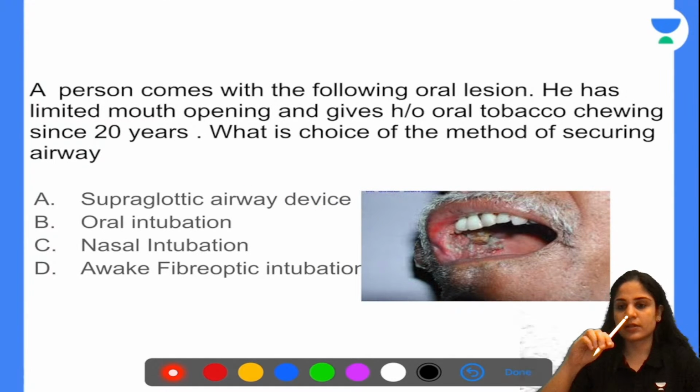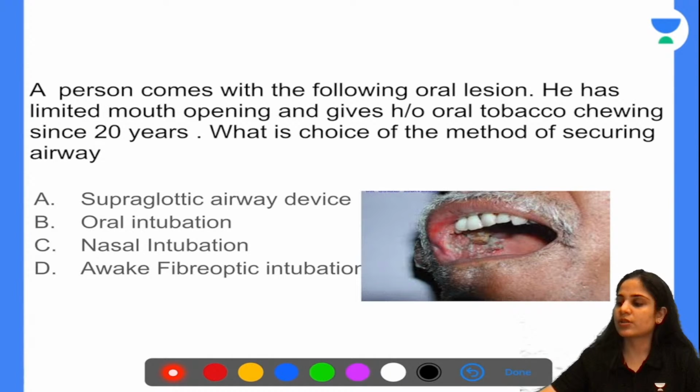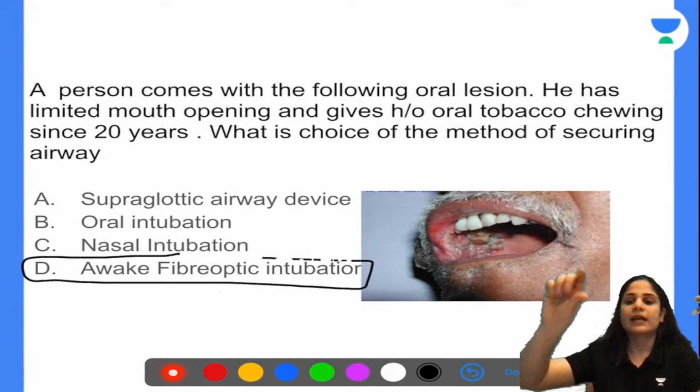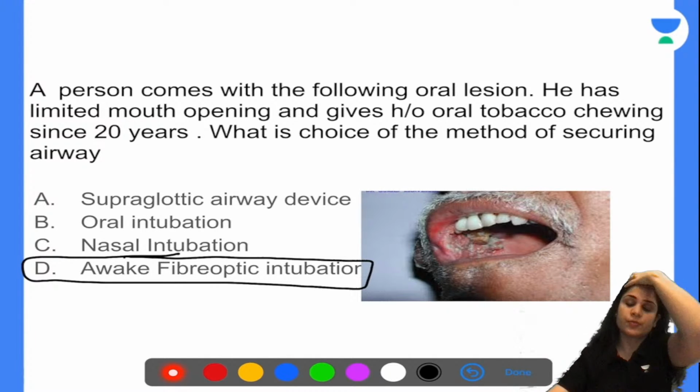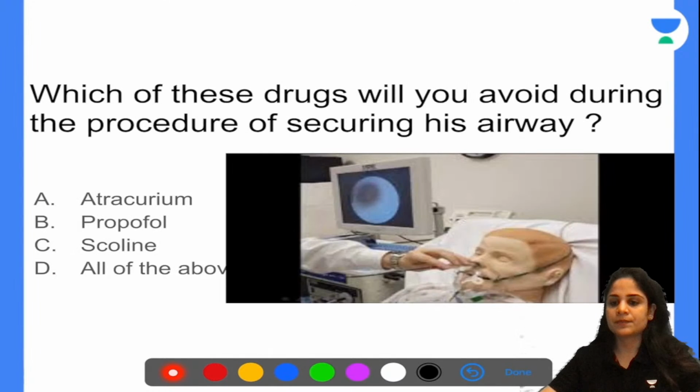Okay, you just put the fiber optic through the nose. You can see with the camera, this is the picture of how a fiber optic intubation is done. You go inside the trachea with the camera, and on top of that, pass the endotracheal tube. So that is your awake fiber optic intubation. Okay, guys, clear? So that's how you manage your anticipated and unanticipated difficult airway.